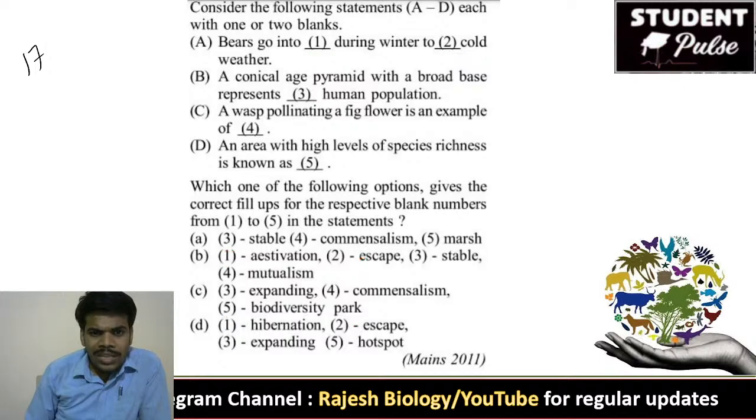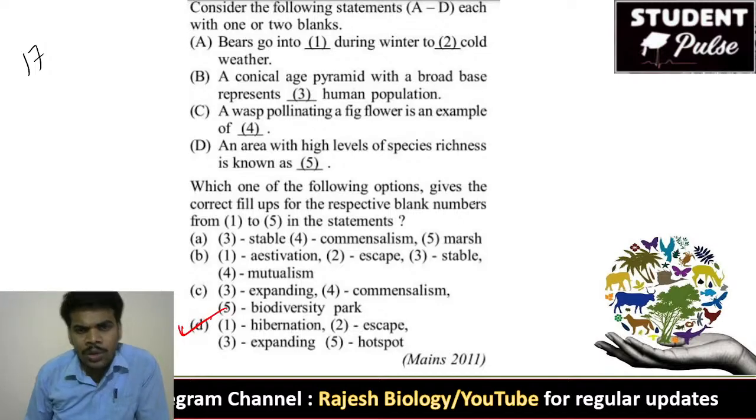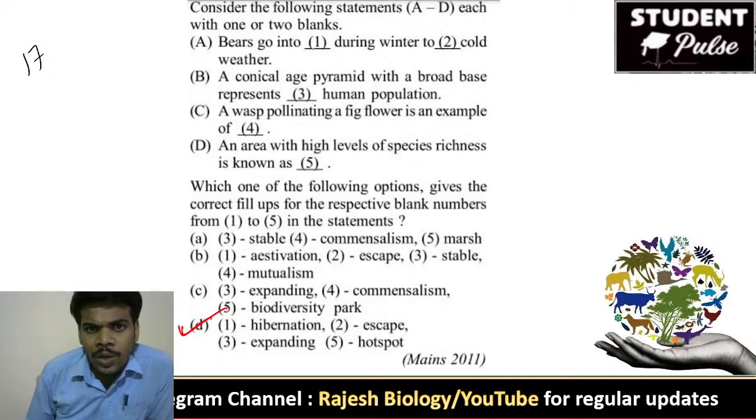Okay, so it is not estivation, Hot Hacker, it is hibernation. Option D is the right answer. Bears go into hibernation during winter to escape from cold weather. And the third one, a conical age pyramid with a broad base represents an expanding human population.